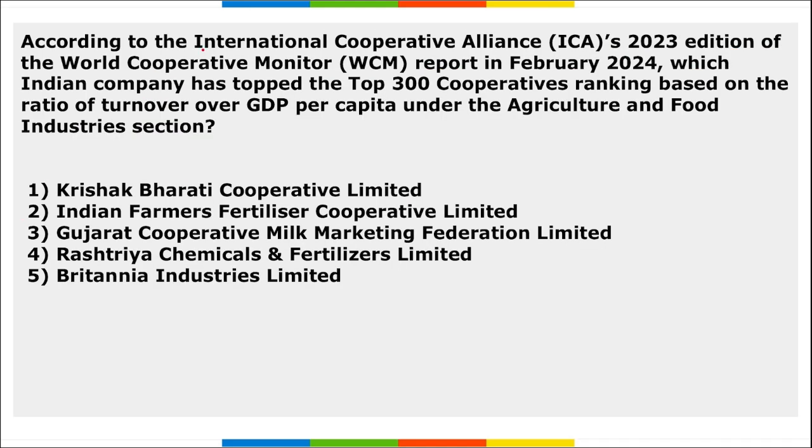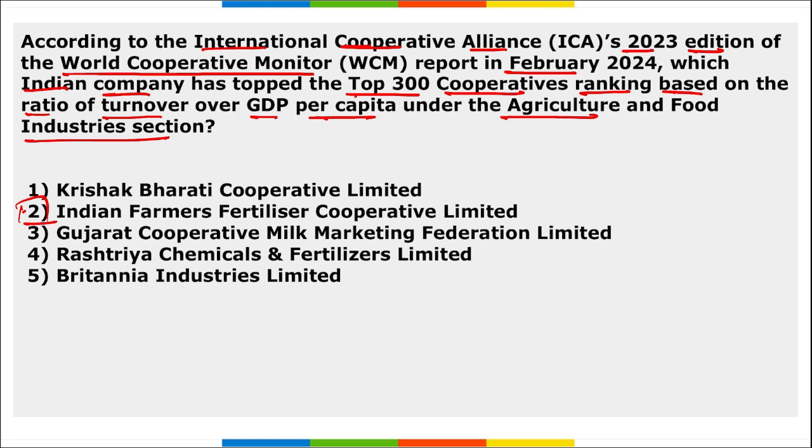Next, according to the International Cooperative Alliance 2023 edition of the World Cooperative Monitor report in Feb, which Indian company has topped the top 300 cooperatives ranking based on the ratio of turnover over GDP per capita under the agriculture and food and industries section? It is IFFCO, right?